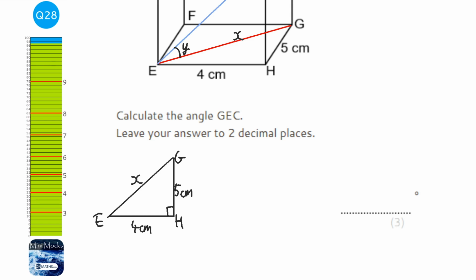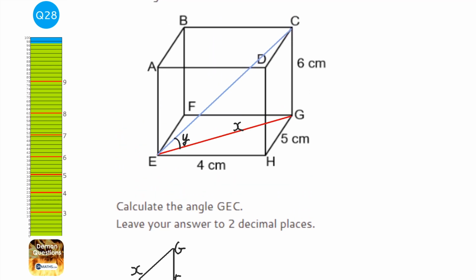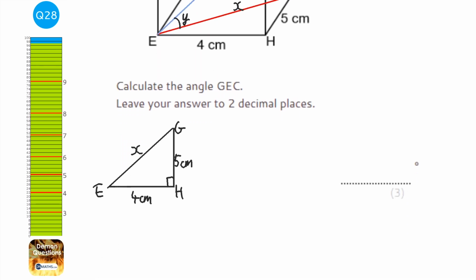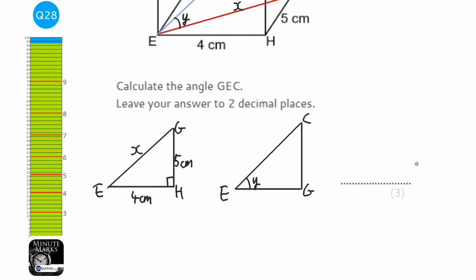Then I'm going to draw out the other triangle, which is triangle CEG. C there, E and G. And we've called this one Y, we've called this one X, and the height of it is 6 centimeters.